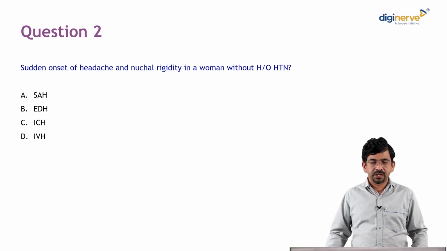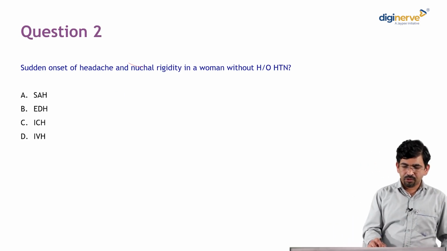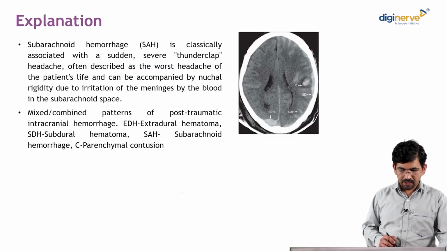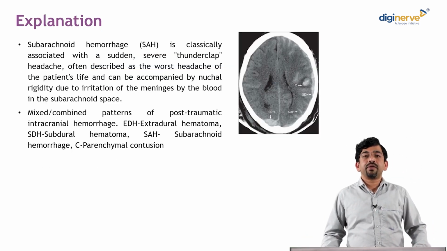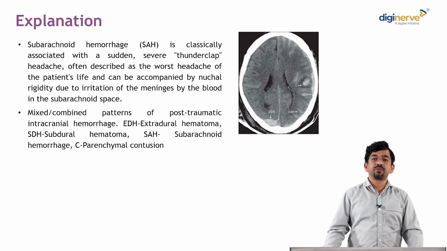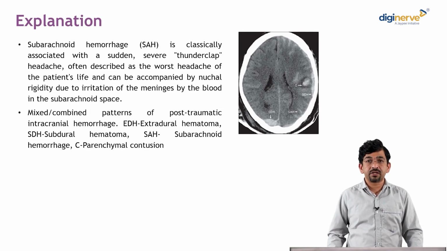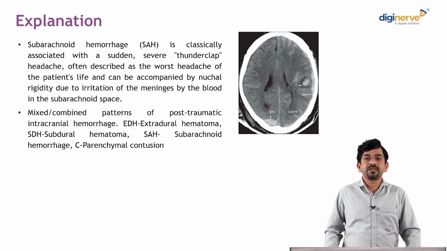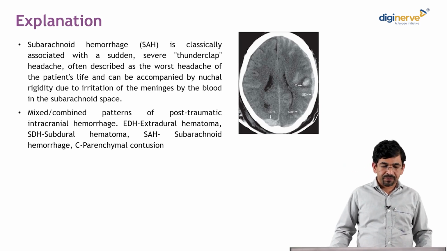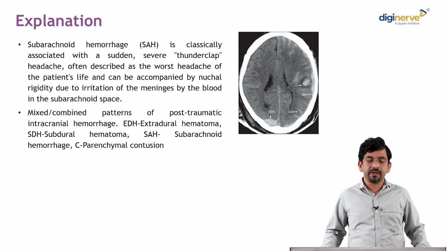Sudden onset of headache and nuchal rigidity in a woman without history of hypertension. Remember, nuchal rigidity is always a hallmark of subarachnoid hemorrhage. Why? Subarachnoid hemorrhage will lead to irritation of the meninges leading to nuchal rigidity. Nuchal rigidity is when there is restriction of neck flexion, or there is something called Brudzinski sign, when neck flexion causes hip flexion, so as to decrease the meningeal irritation from the flexion of the neck, when the meninges are already inflamed in subarachnoid hemorrhage.